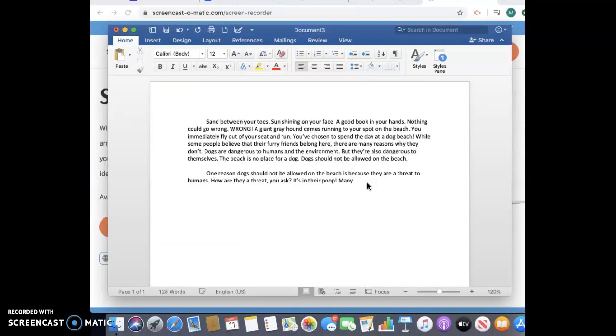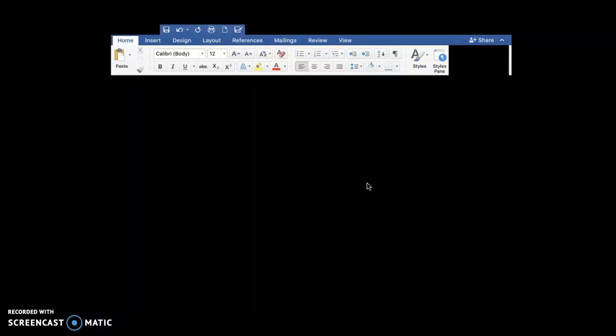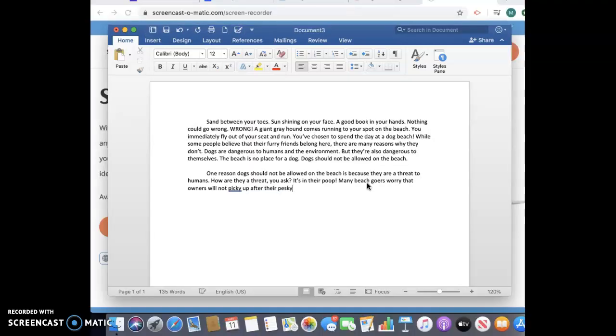Many beach goers worry that owners will not pick up after their pesky pooch. Now, this is an example of sentence variety and just making your writing a little bit more interesting. So instead of just saying dog, pesky pooch sounds a little bit more interesting to the reader.